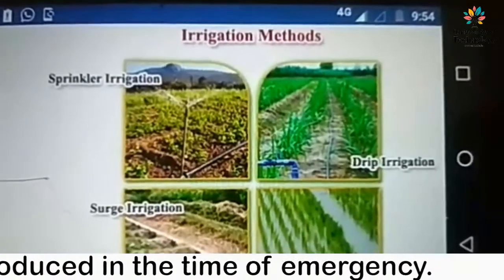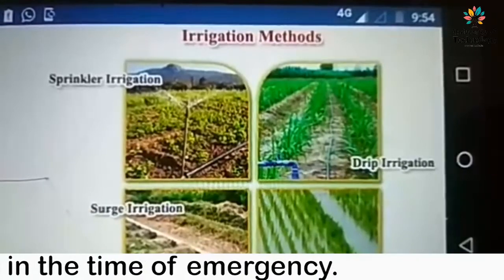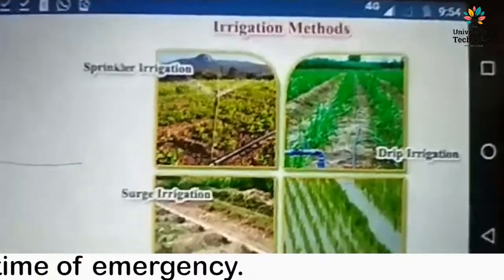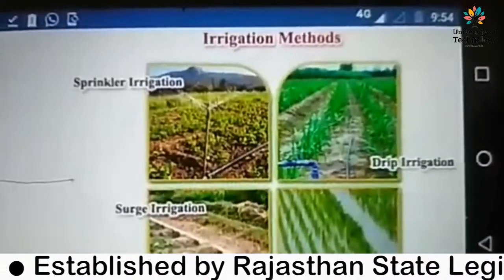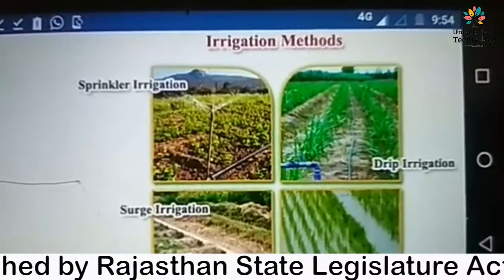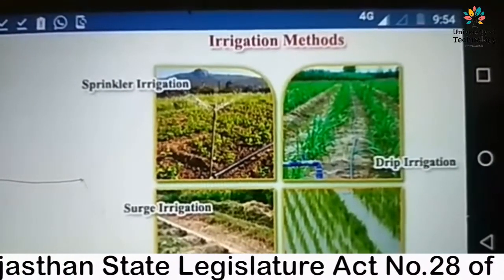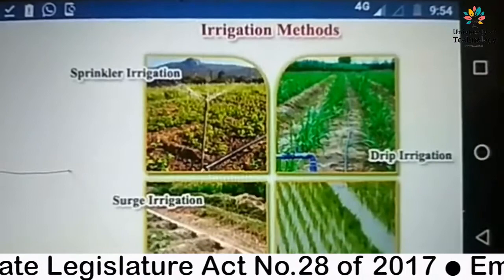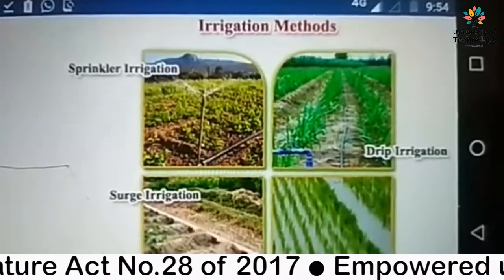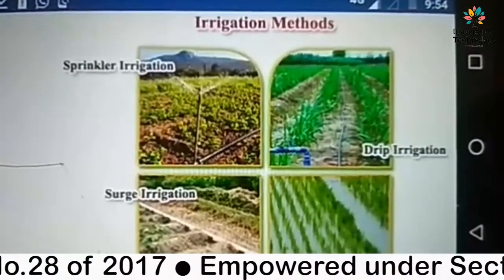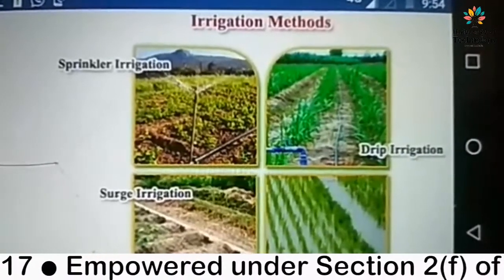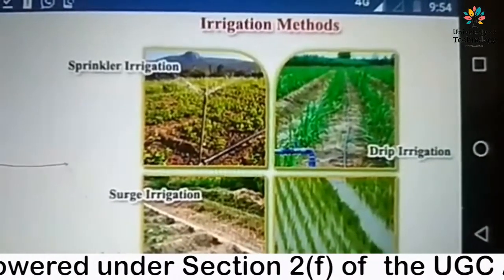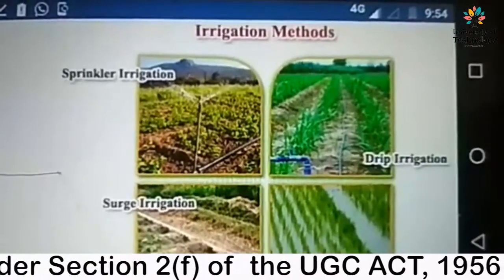This is not a proper method, flood irrigation, and by the time the irrigation water reaches the tail end of the field, a huge amount of water is lost in deep percolation and evaporation.